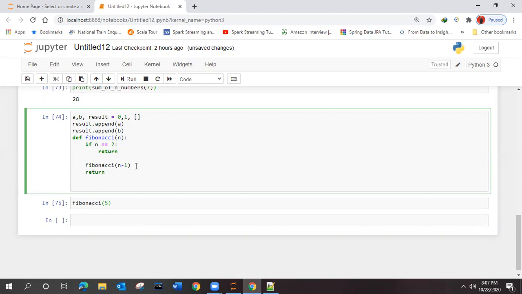Fibonacci n minus one. No, it will return the result. Whatever the value is getting added, that is going to be returned. This is the final list which is having that value, right? Now we will execute it again.